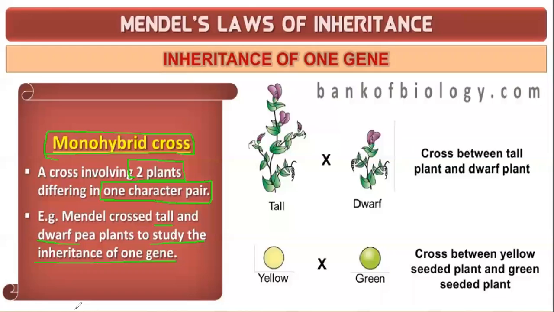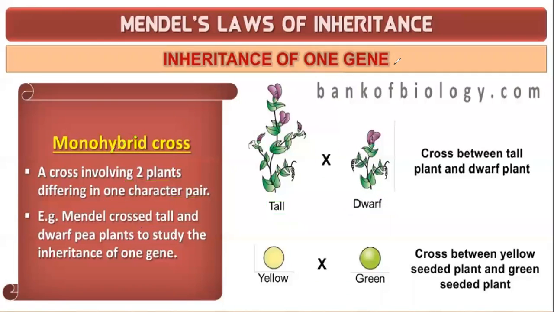Monohybrid cross means the cross that involves two plants that differ in one particular character. Suppose if we are taking one parent to be tall, the other parent will automatically be dwarf. That is involving two plants which differ in one character pair. We are talking about the inheritance of one gene, that is the monohybrid cross. Abhijit, clear?